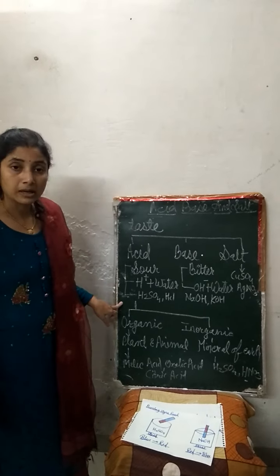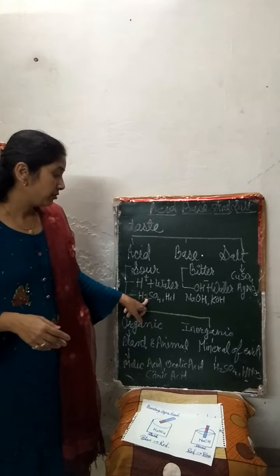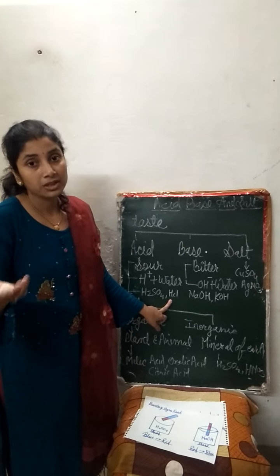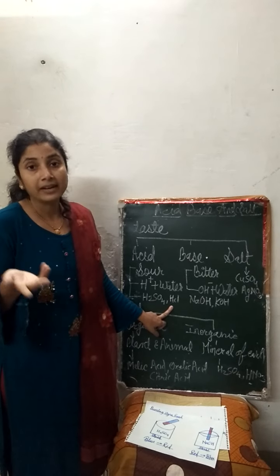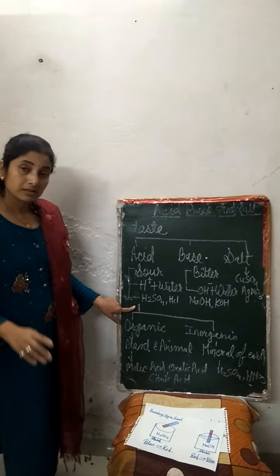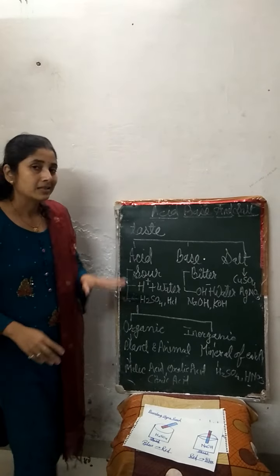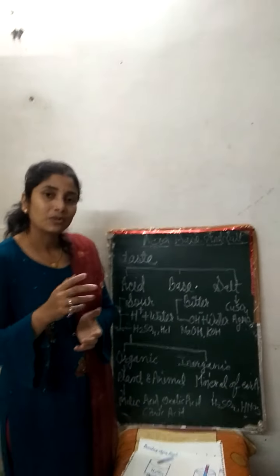Give me some examples of an acid. Some examples of acid are sulfuric acid and hydrochloric acid, and also H2CO3, that is carbonic acid, and also nitric acid HNO3. Now let us study more about the acid. We can categorize acid into two categories. First one is organic acid, and second one is inorganic acid.